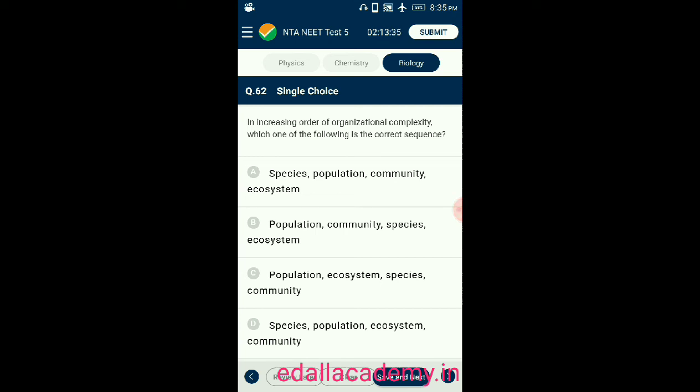From the sequential order, the correct option is A. Species together form population, population together form community, community together form ecosystem. So this one is the correct sequence. So the correct option is A.